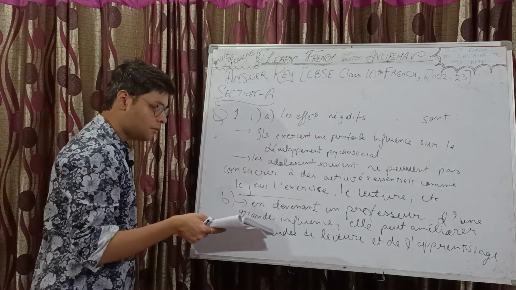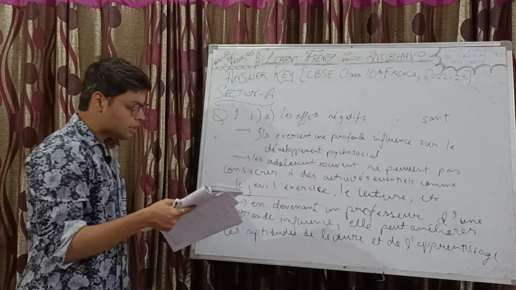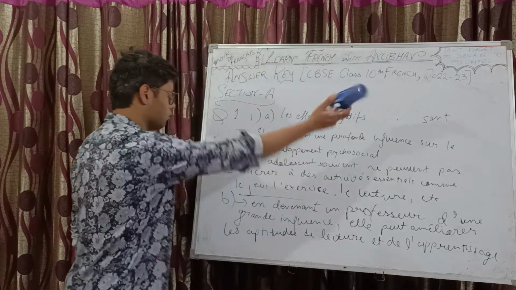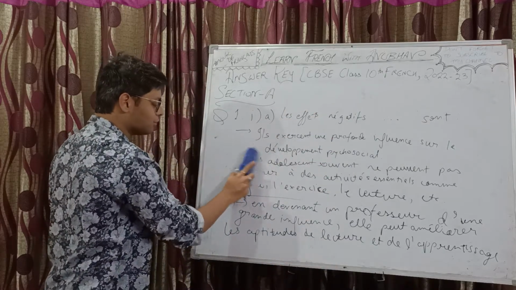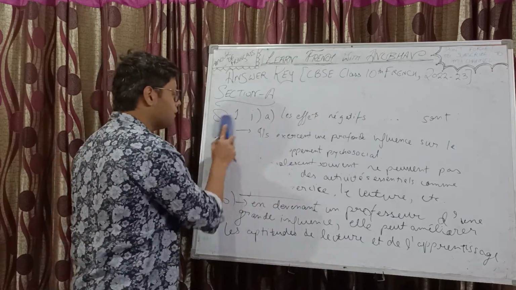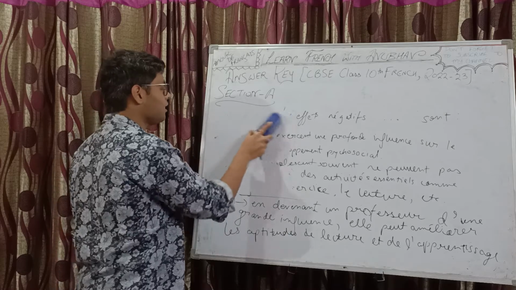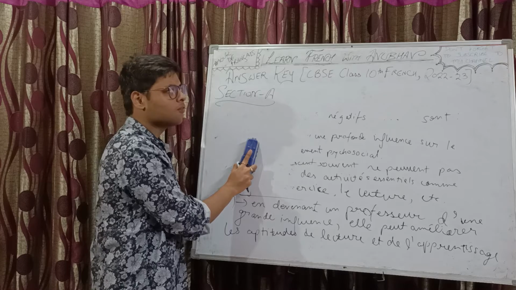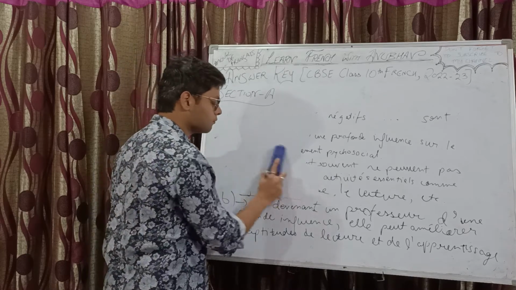Yeah, de lecture et de l'apprentissage. And you can add one more point, like it's a 2 marker, come on, you need to write 2 points. Until and unless in the passage there's only 1 point, you don't have any other option. But if there are 2 or 3 points, at least 2, it's a 2 marker. If I'm not wrong, it's a 2 marker, right? Yeah, it's a 2 marker.